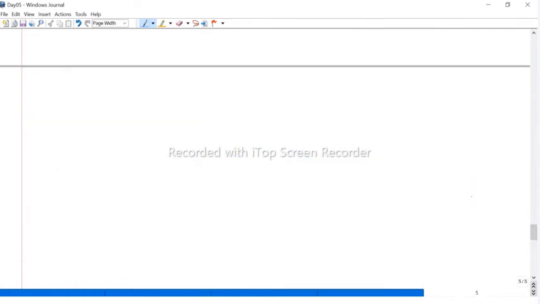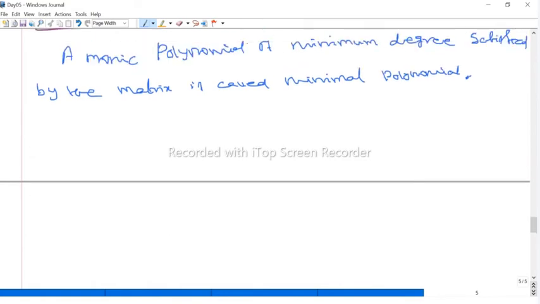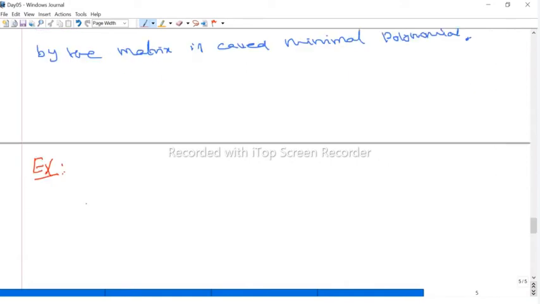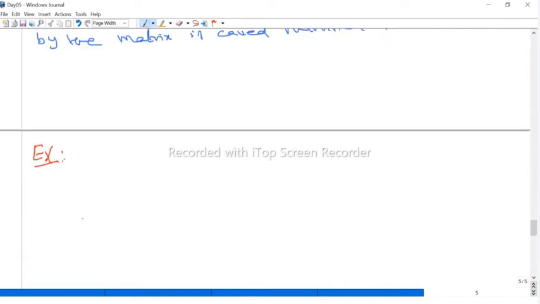So for example, I'm taking here some example. If any matrix is given, we have a characteristic polynomial. Suppose I'm writing the characteristic polynomial x squared minus 6x plus 9. Suppose this is the characteristic polynomial of a matrix.